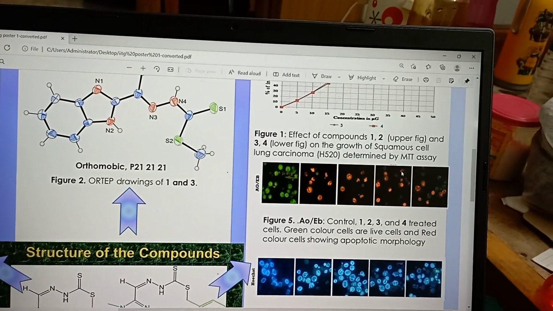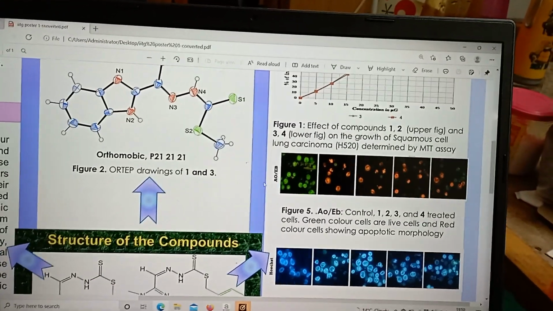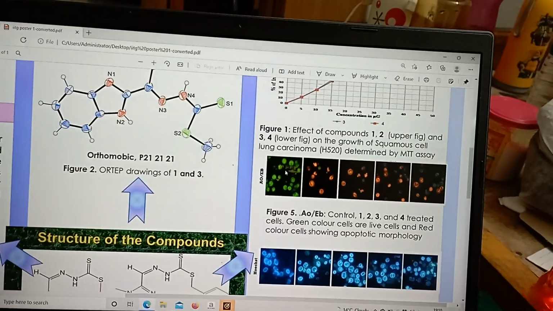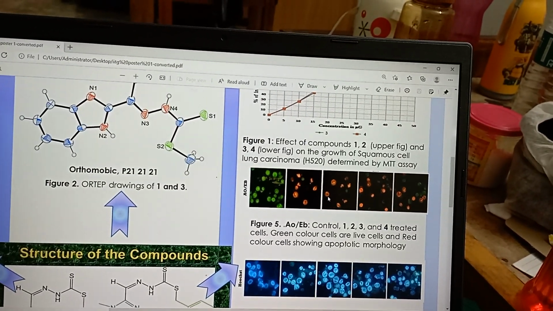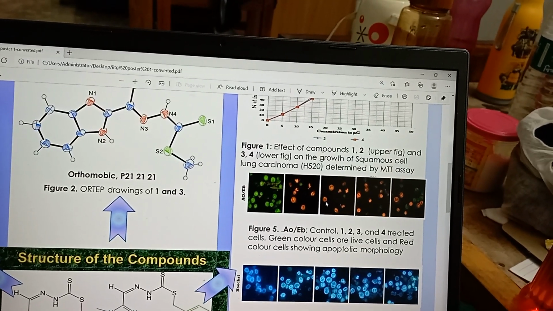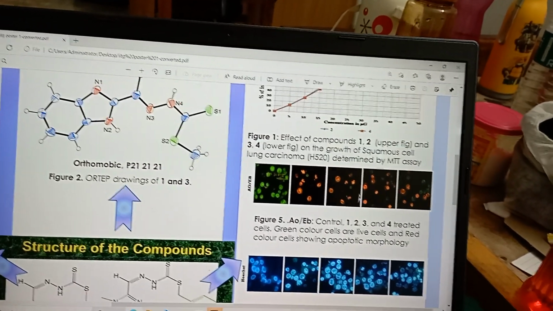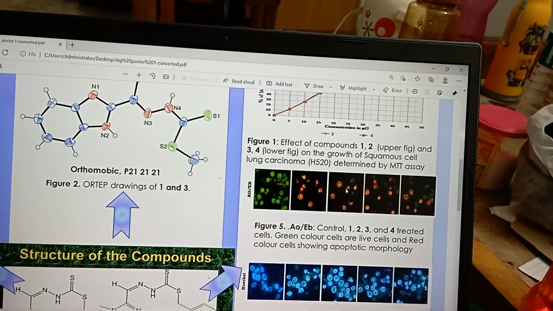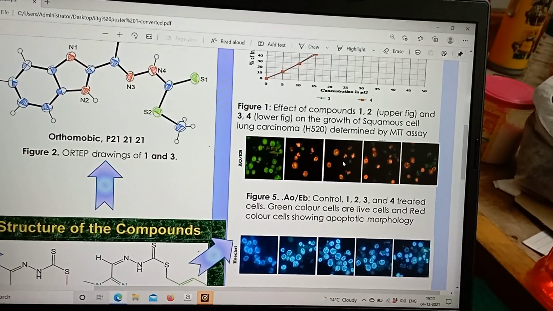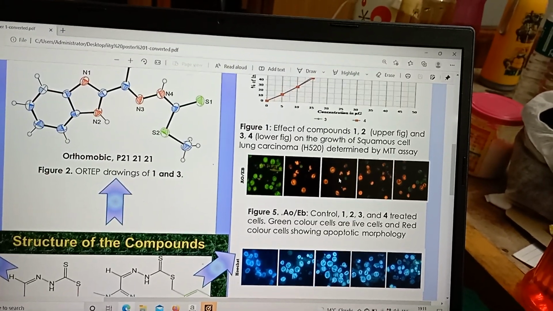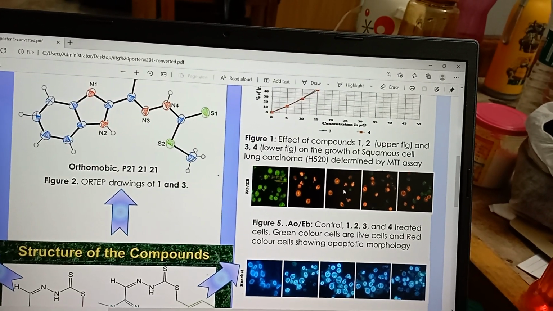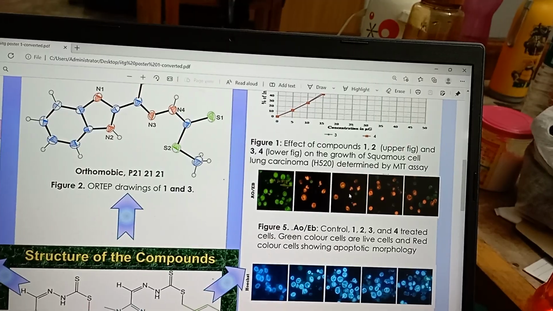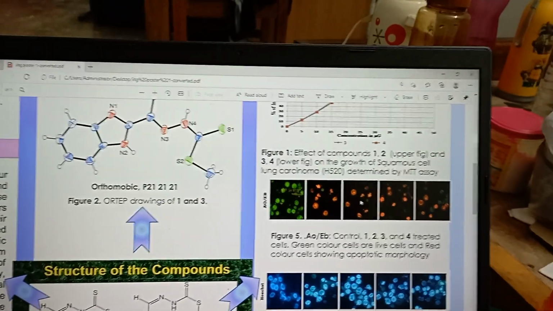The control viable cells show green fluorescence and normal cells feature uniform chromatin with intact cell membranes, whereas the apoptotic cells showed red nuclei with condensed or fragmented chromatin morphology mostly. The result demonstrated that all substances induce the majority of cell death through the apoptosis mode and very few through necrosis for 24-hour treatment.